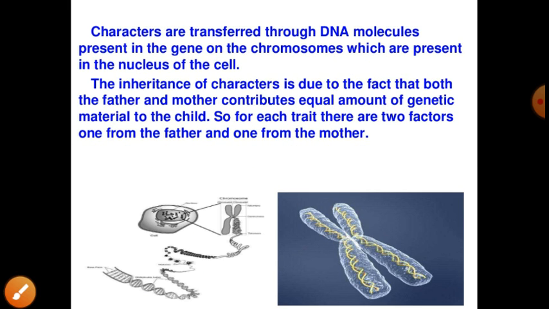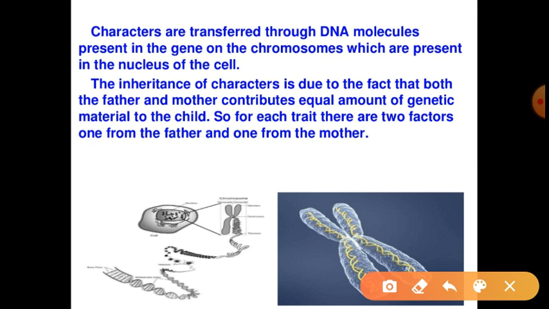Now characters are transferred through the DNA molecule, because a certain portion of DNA that codes for some special character is called a gene. That gene is present in DNA or on the chromosome.